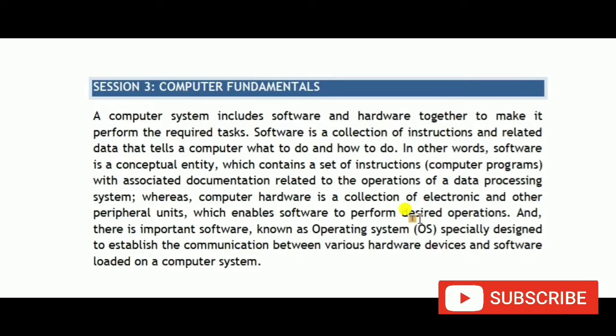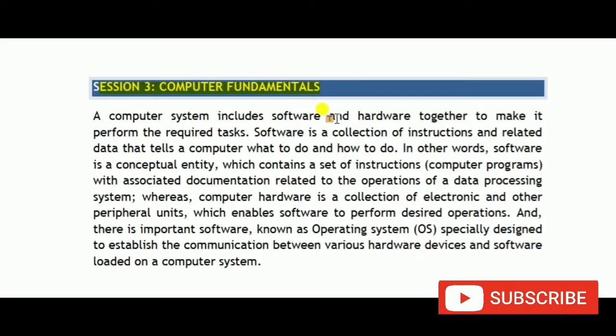Today I will conduct this session in the English medium because some students have English medium IT subjects. That's why they were demanding an English medium session. So today I decided that I will conduct session number 3 in the English medium. First of all, the name of this session is Computer Fundamentals.